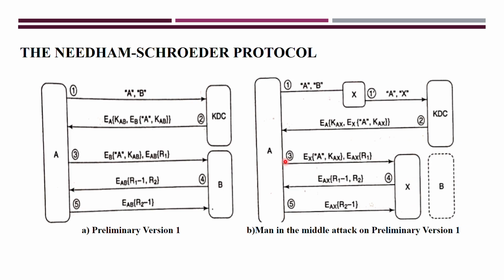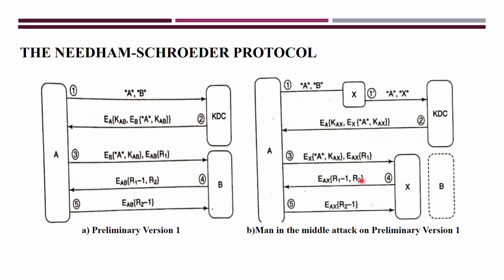In the same way, A will forward the message as a reply. What does that reply contain? The nonce generated by X, R2, that one is decremented, and with the help of the session key, that is the short term key, it encrypts and forwards to X here. So now A is also authenticated in this way.